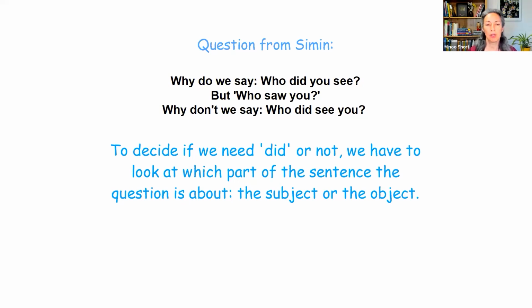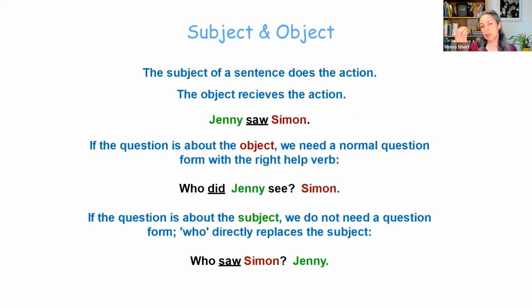Okay, so let's have a look at what is the subject of a sentence, what is the object of a sentence. The subject of a sentence does the action, does the verb. The object receives the action of the verb. So a very simple sentence like Jenny saw Simon. If we ask the question about Jenny, who is the doer, the actor, Jenny did the seeing, the question will be different. Let's look at a question about the object, Simon, the part that receives the action.